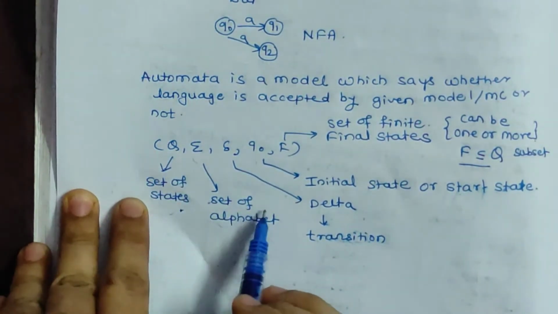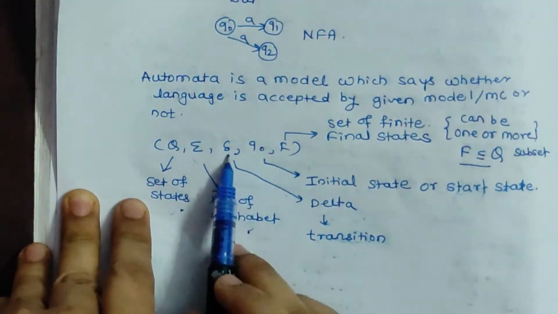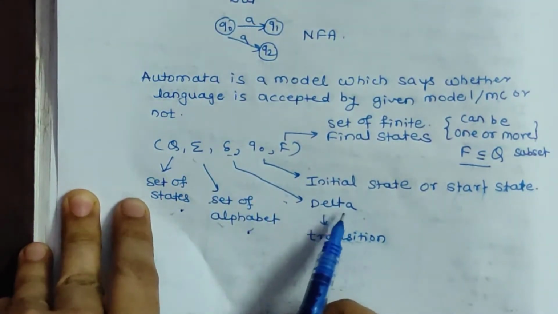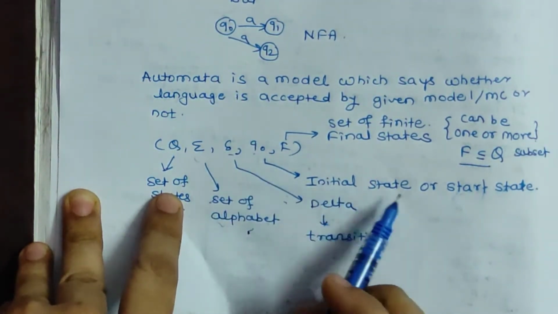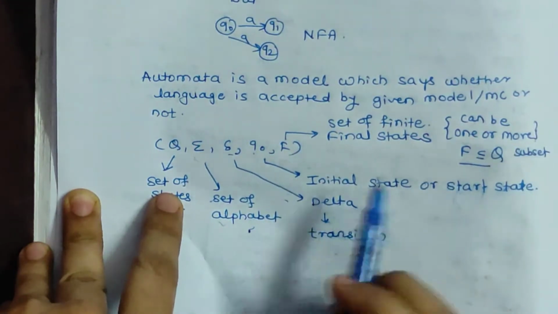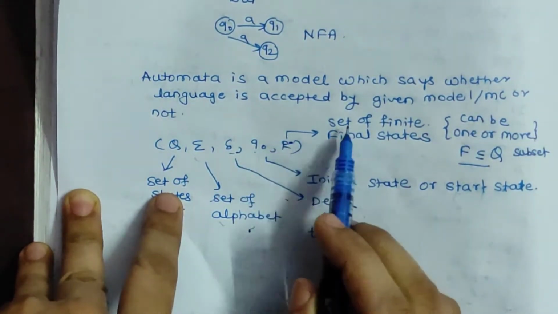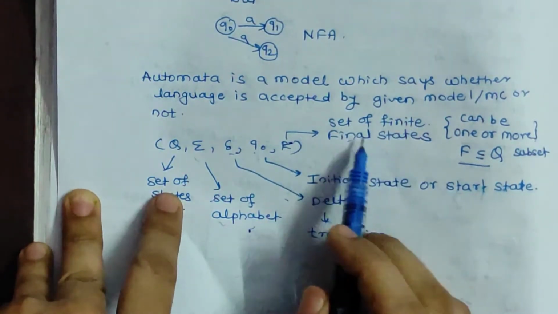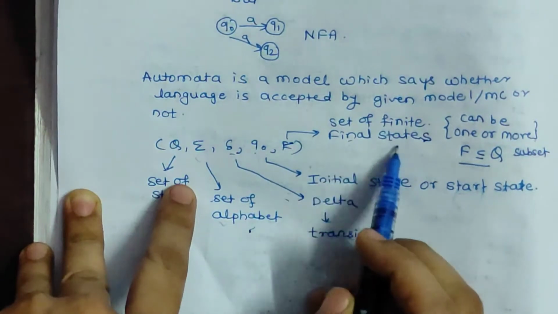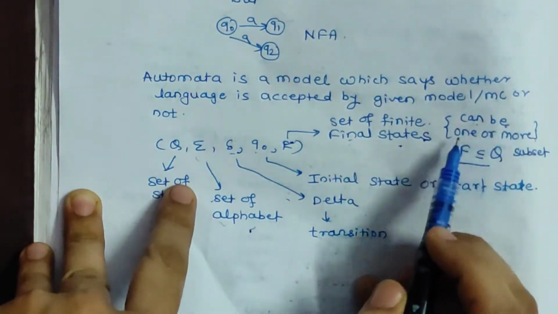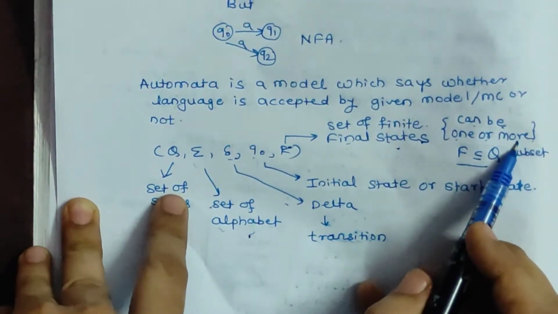Then Sigma is a set of alphabets, that is how many alphabets are allowed in your language. Then delta indicates the transition, that we will discuss with the help of an example. Q0 indicates the initial state or start state and F indicates the set of final states. So the set of final states means it can be one or more. So it is not compulsory that there will be only one final state.